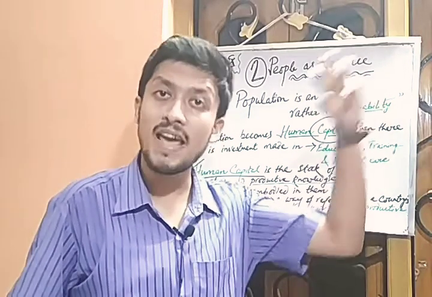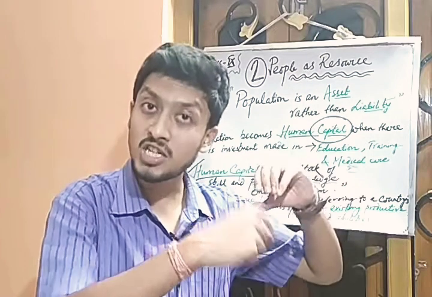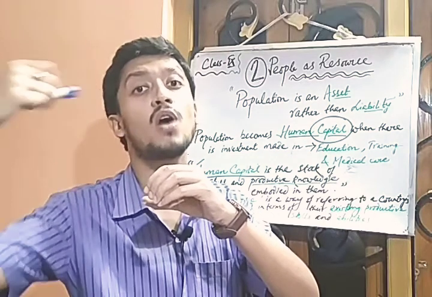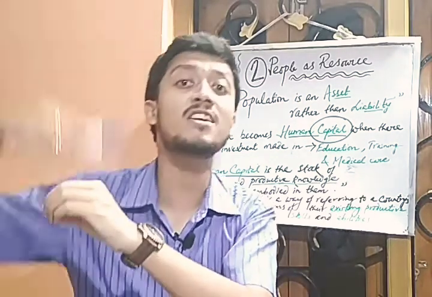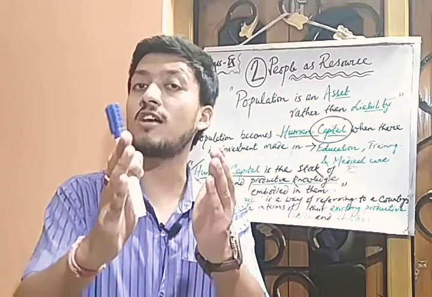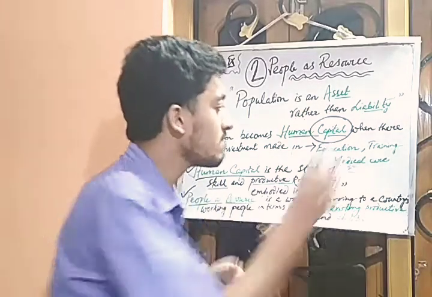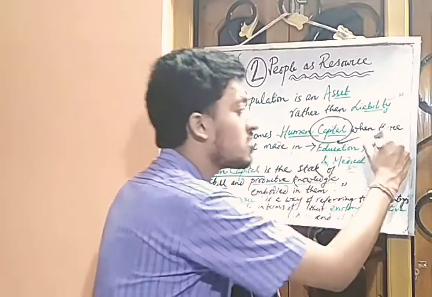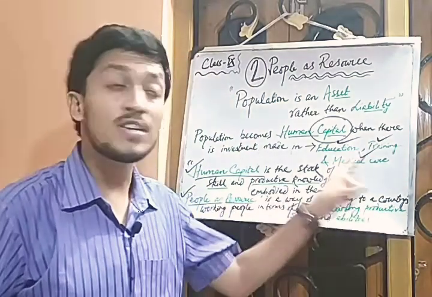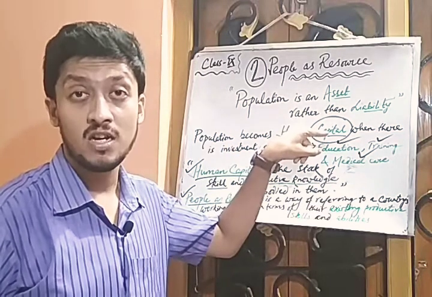First, the country has to make its population turn into human capital. More human capital will lead to more production. More production of output will lead to more sales. More sales will help the country to earn more income. More income means the country can achieve development as well as growth. So if you want to make your country a developed country, you need to invest in three things. Number one, education. Number two, training. And number three, the medical facilities or medical care. These three things are highly required to turn your population into human capital.